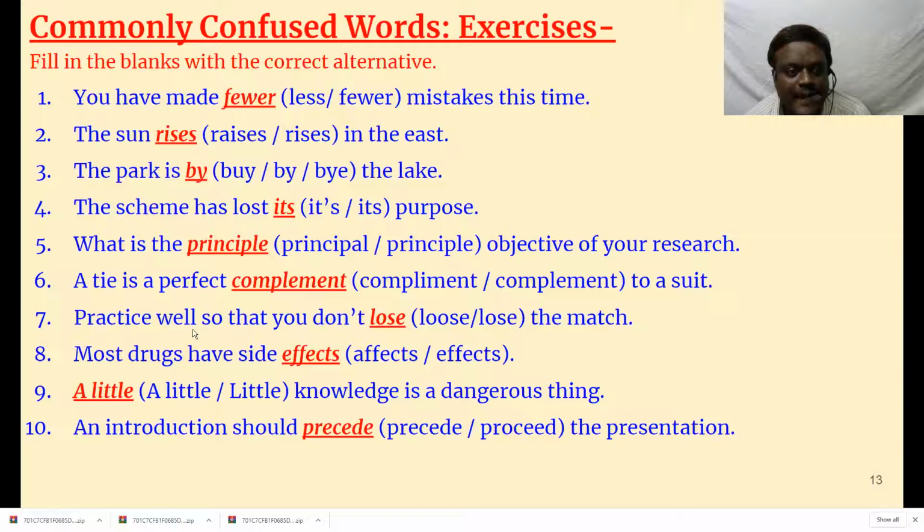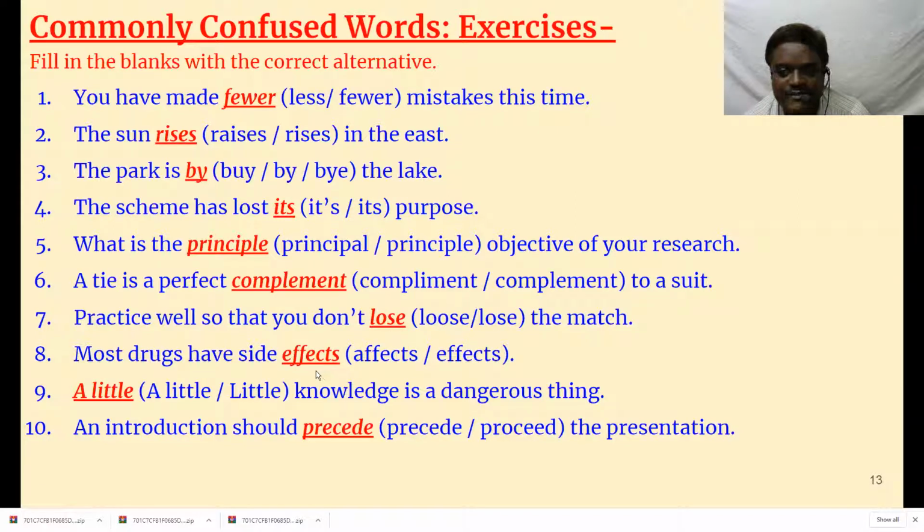C-O-M-P-L-E-M-E-N-T. Practice well so that you don't lose the match. L-O-S-E, lose. L-O-O-S-E, loose, means your pant is loose, your shirt is loose. I have to tighten it, I have to restitch it. When something becomes loose, it looks awkward. Whereas lose means you lost it, you missed it somewhere. Practice well so that you don't lose the match, that means you don't get defeated.